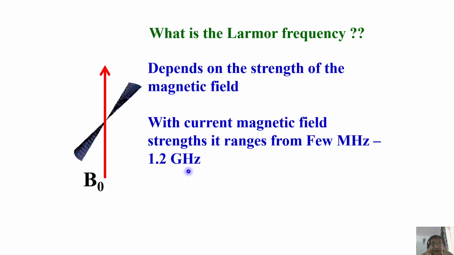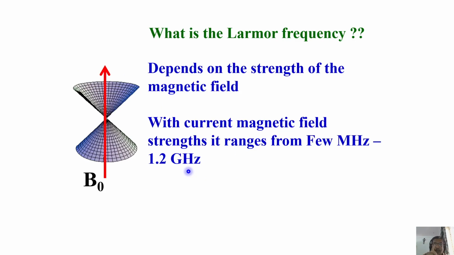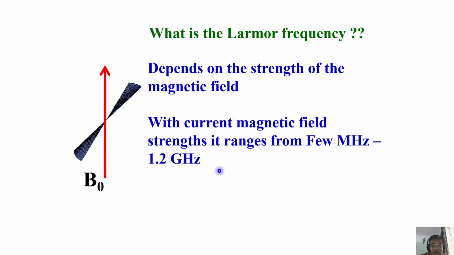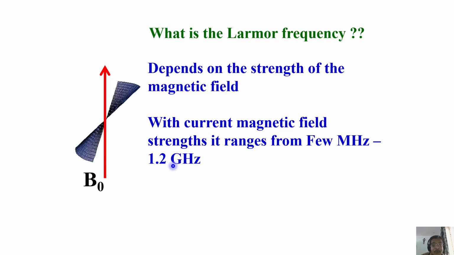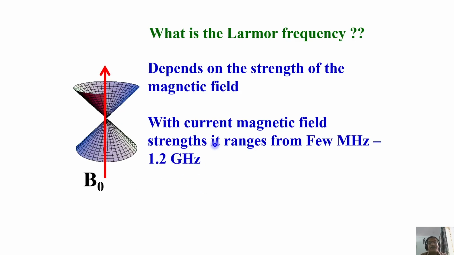Imagine the magnetic moments precessing at such a high speed. Hertz means cycles per second. In 1 second, it has to rotate 1.2 gigahertz, that is 1.2 times 10 to the power of 9 times. Imagine, that is the precession frequency. The spins will be rotating so fast, and it varies linearly with the magnetic field.